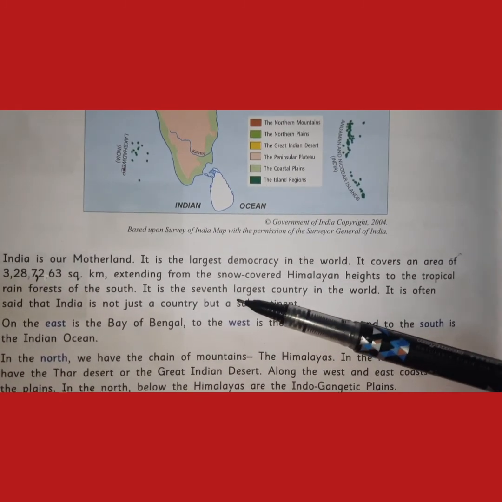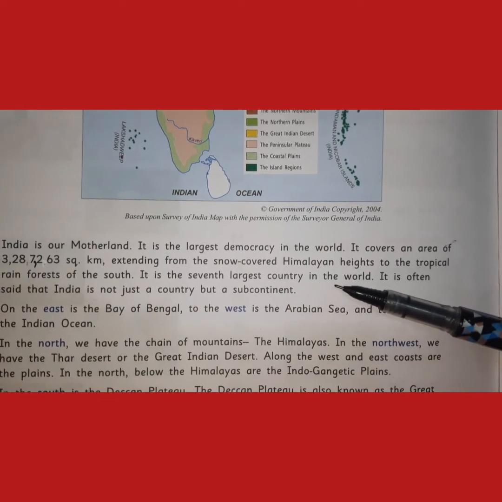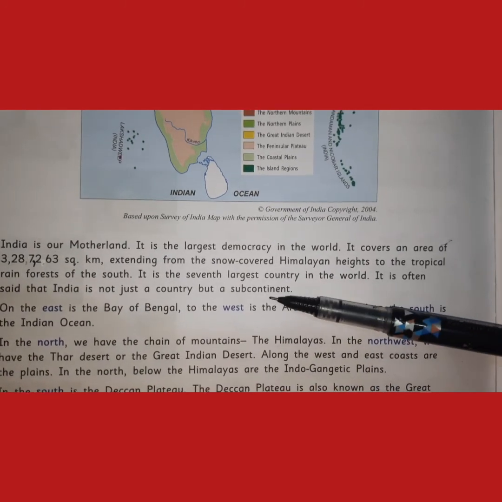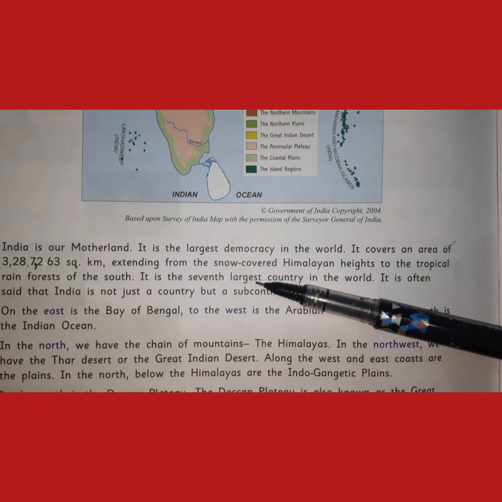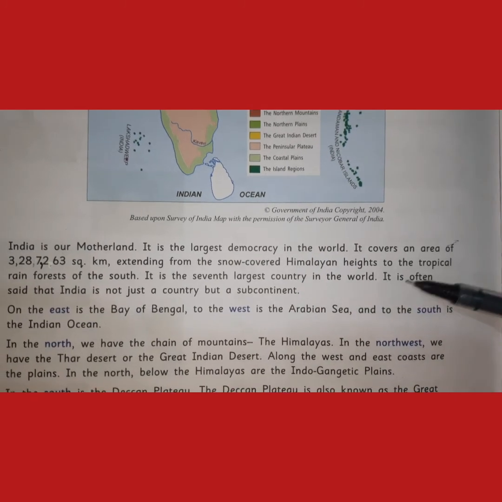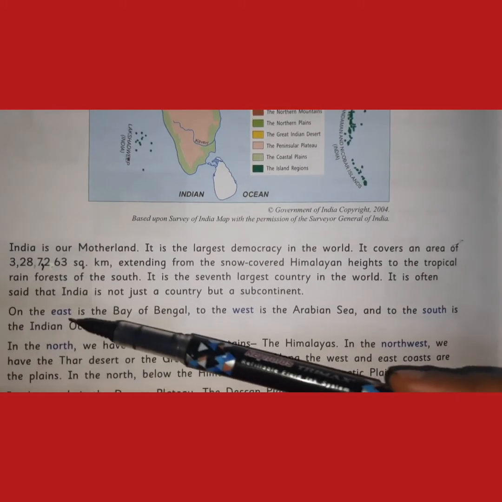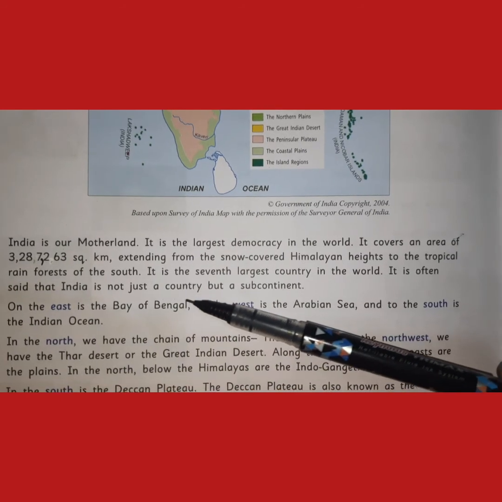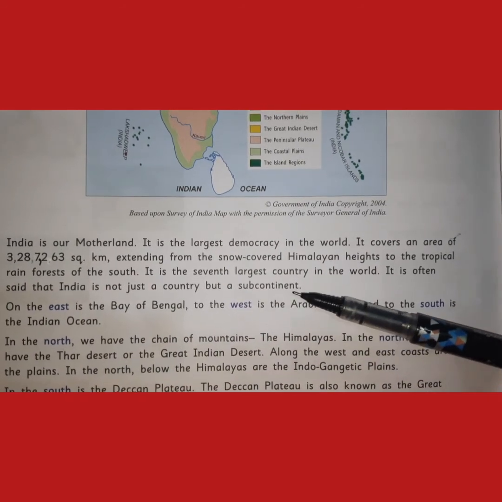It is the 7th largest country in the world. So our country is the 7th largest country. It is often said that India is not just a country but a subcontinent.